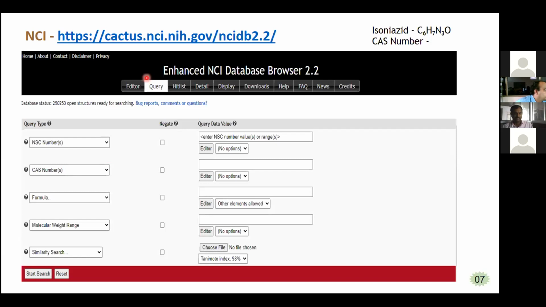The institutes CBL, NCI and NIH combined to develop the NCI database. This database helps to input compounds by giving different parameters as the query type. We can give the NSC number, the National Service Center number, or the CAS number, the Chemical Abstract Service number, or a formula, or a molecular weight range, and by this we can find similar structures in this chemical database. I will show that in the web page.